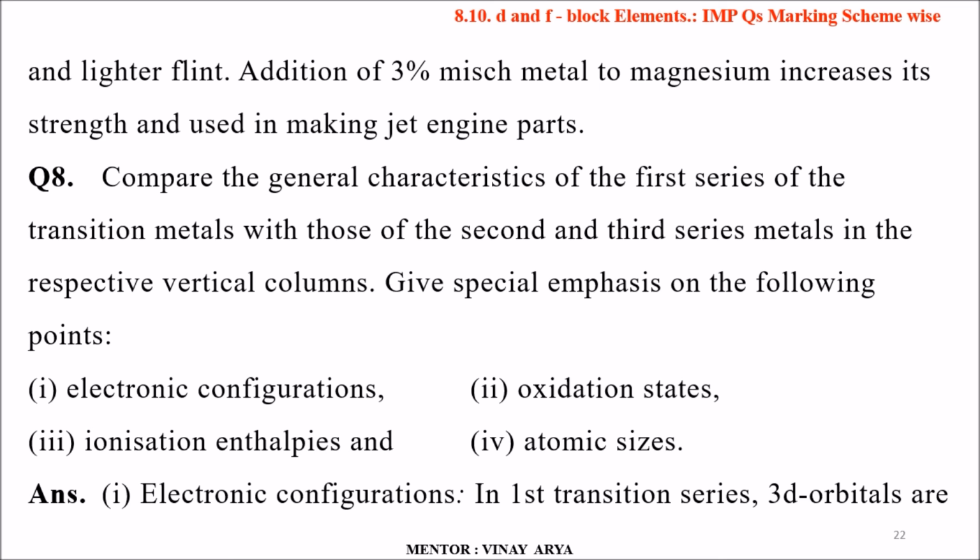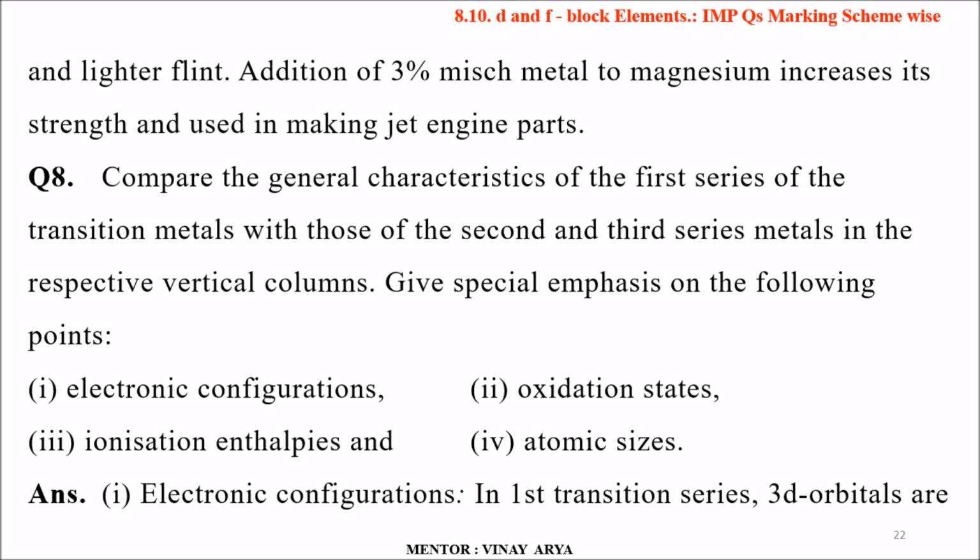Coming to question number 8. Compare the general characteristics of the first series of the transition metals with those of the second and third transition series in the respective vertical columns. Give special emphasis on the following points. First, electronic configuration; second, oxidation state; third, ionization enthalpy; and fourth, atomic size. So the answer to it is electronic configuration.